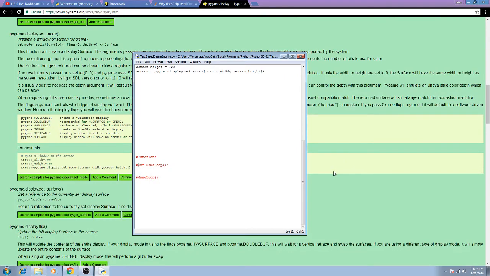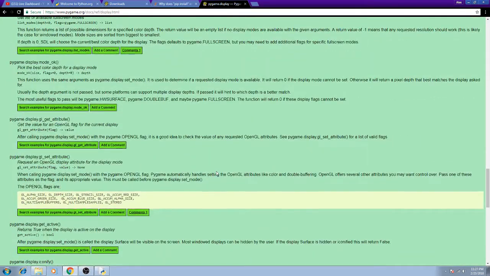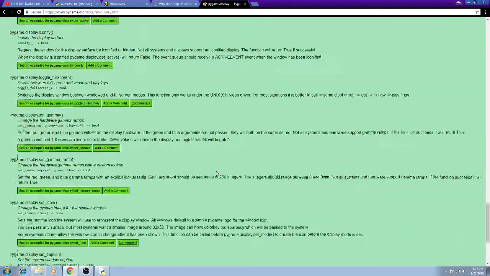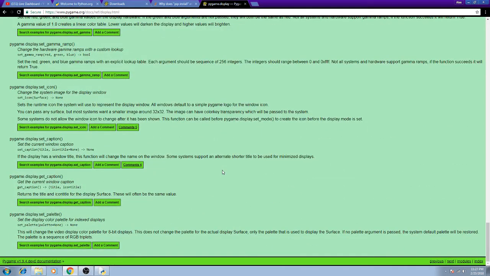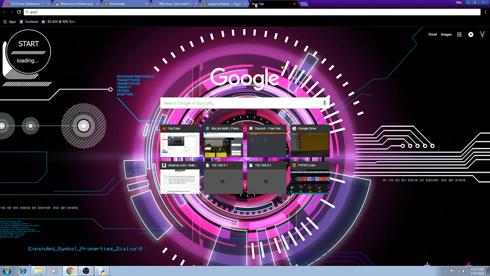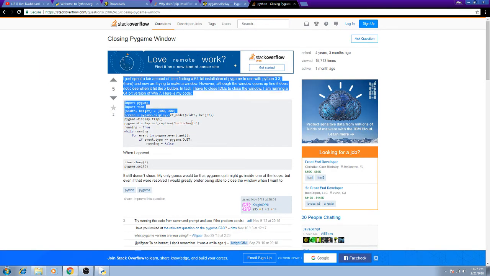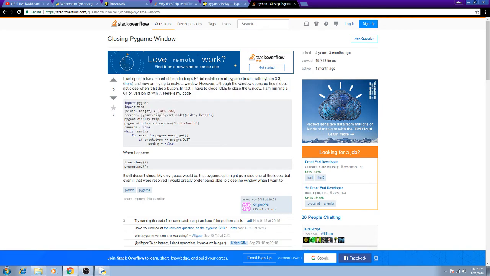Okay, so I forgot how to properly write that part of the program, so I'm going to go look it up real quick. Exit a Pygame window. Closing Pygame. Here we go. Import time, blah blah, with height screen, display that, blah blah. Okay.